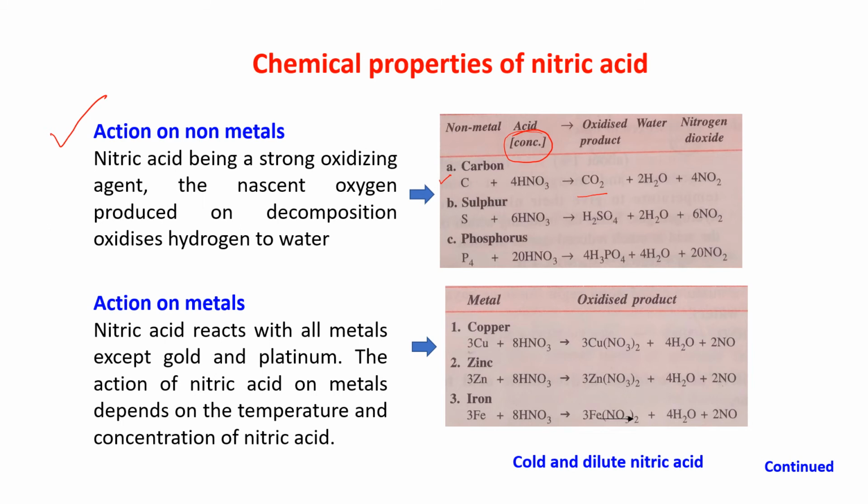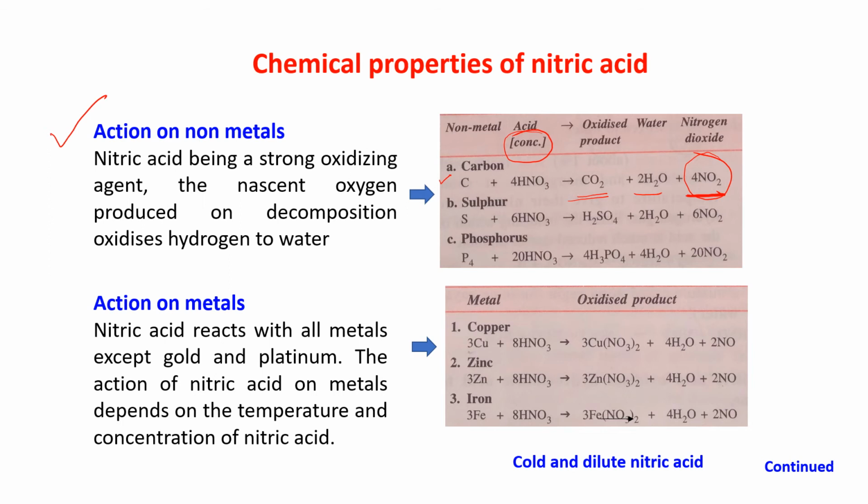If you do not write the condition, that is concentrated nitric acid, you will not get the marks. So non-metals react with concentrated nitric acid. It will give you CO2, H2O and NO2, because the concentrated acid on decomposing gives NO2.